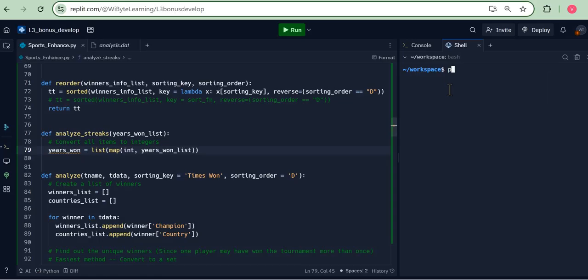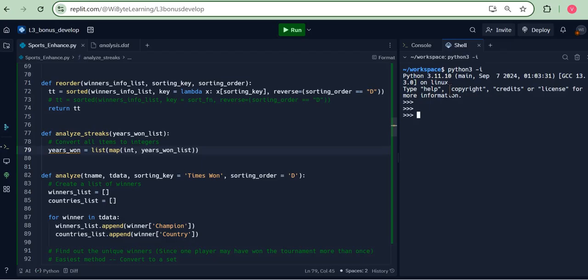Now I can illustrate this here. It's easier that way. So if I were to run python3 -i, let's say I have a list called y, where I have, say, 2002, 2003, and say 2005, just for illustration's sake. Notice these are all strings. Now, if I were to create a new list called, let's say, w, use the map function. So basically, I'm saying, look, run this on every item of this list y. And the function I'm running is int. So essentially convert the string into an integer. When I look at w, it's the same list in values, but these are all integers.